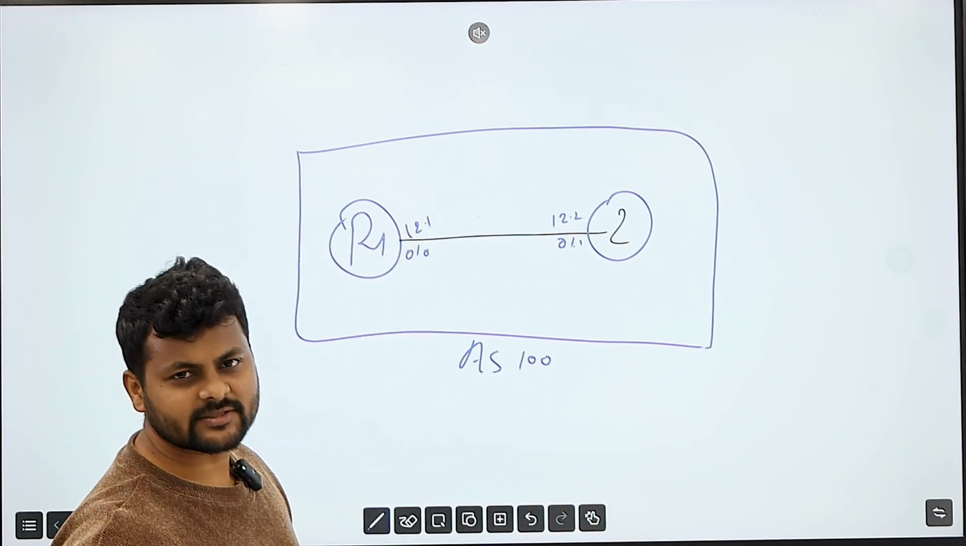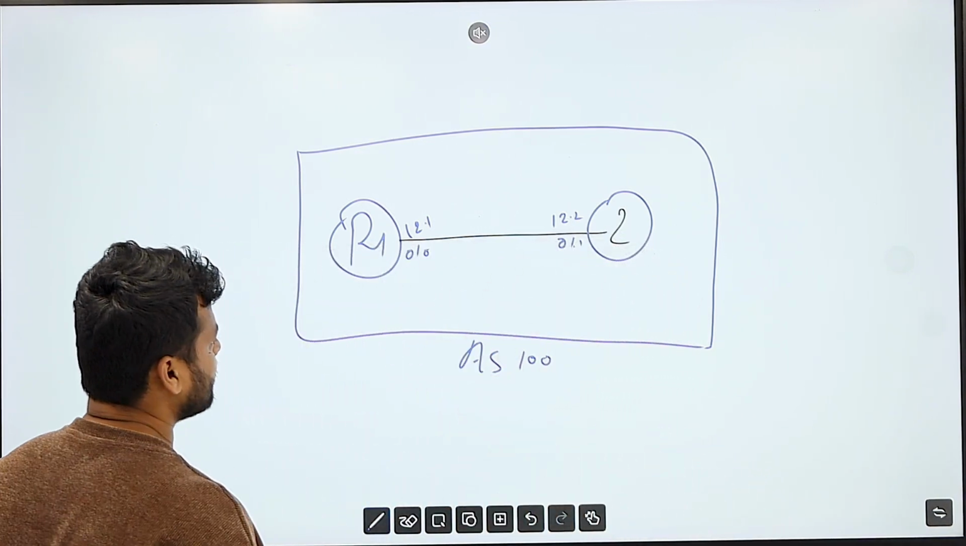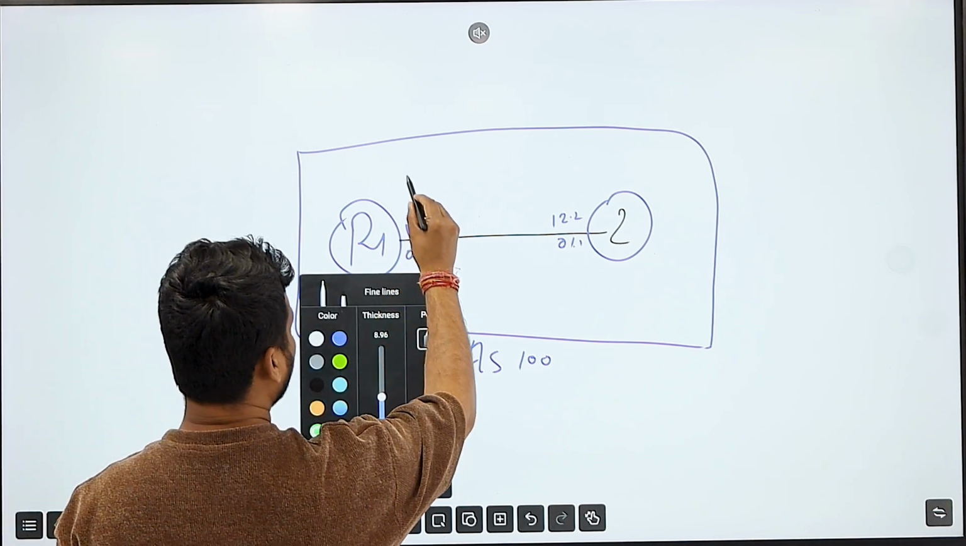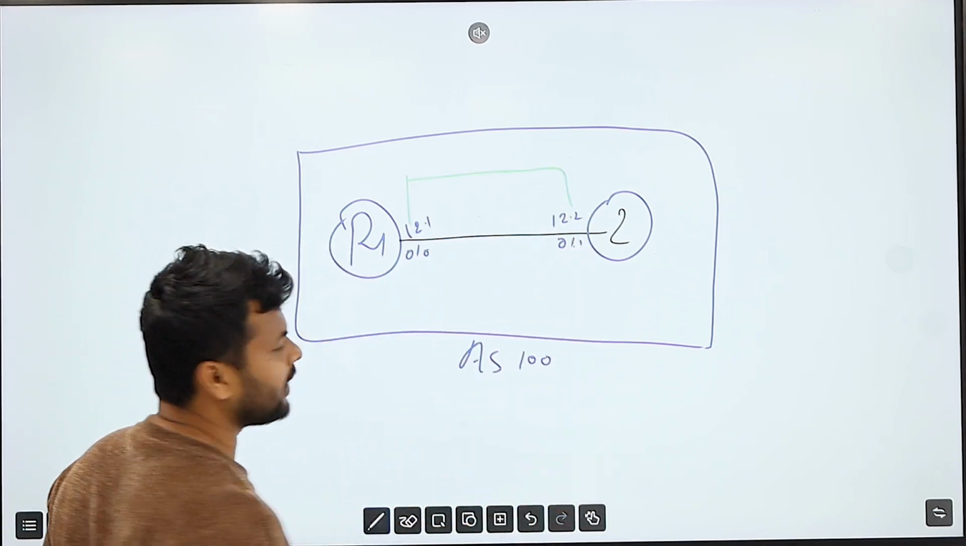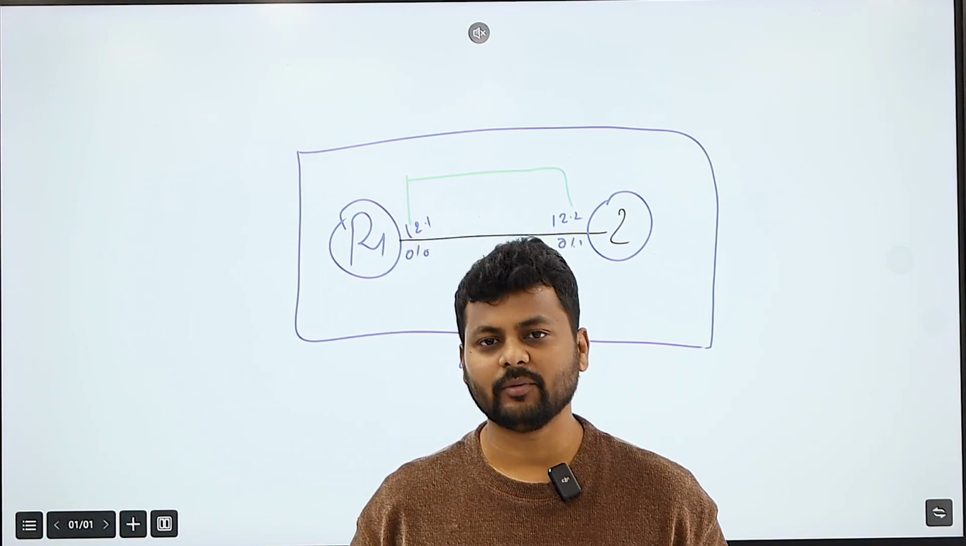Now, do not worry about that. What is the AS number? We'll make a separate video on the AS number. So assume they belong to the same AS number. In that case, what happens? If 12.1 is going to form the neighborship with 12.2, this is called an iBGP direct neighborship.